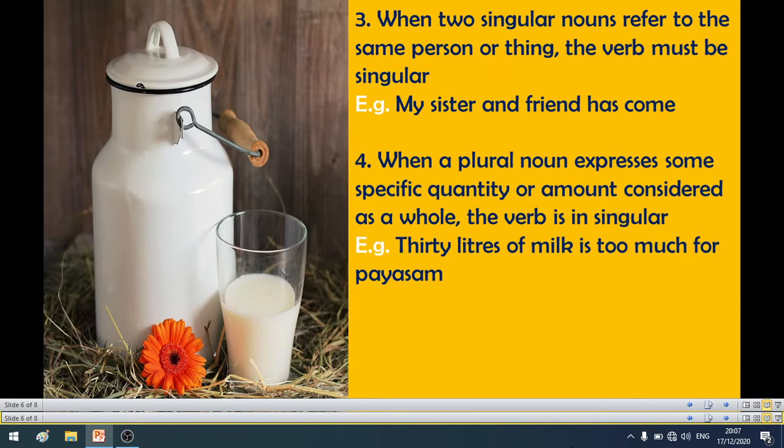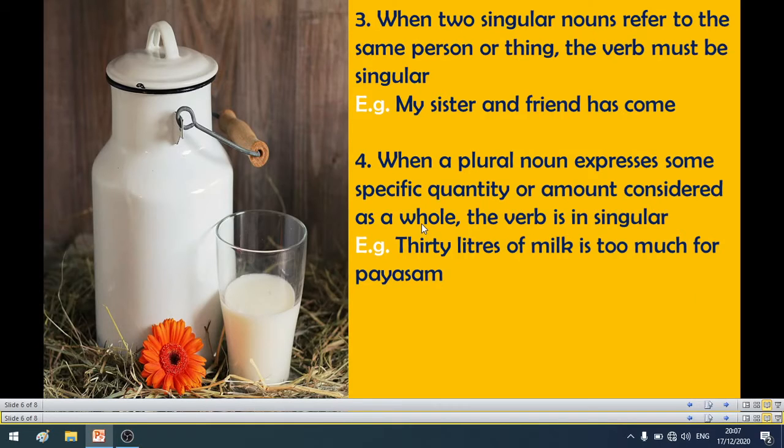Rule number 3, when two singular nouns refer to the same person or thing, the verb must be singular. My sister and friend has come. Here the subject is only one person, it refers to my sister, who is also like a friend for her. So here the subject refers to the same person, so we have used the singular verb has.